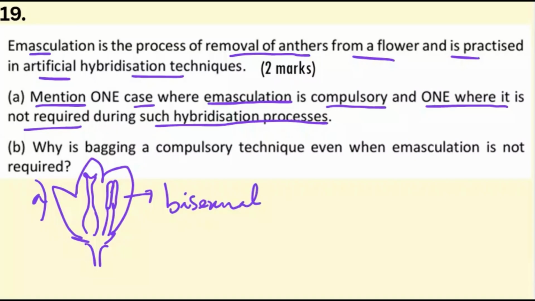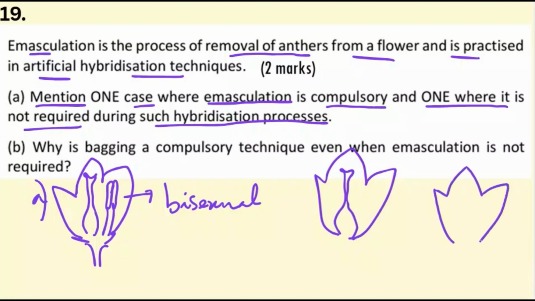And the case where it is not required during such hybridization processes, suppose the flower is unisexual, where there is either only pistil present or only stamens present. In that case, emasculation is not required. Now the B part of the question.